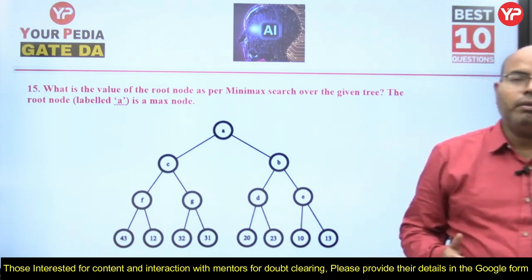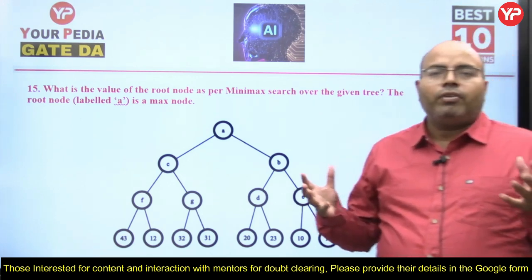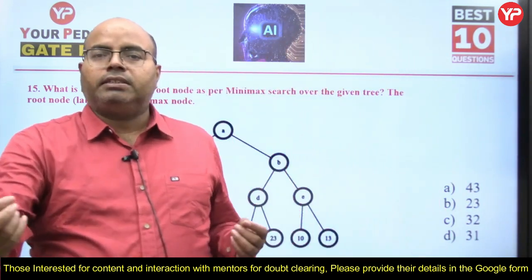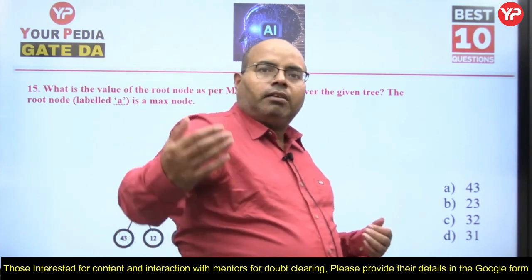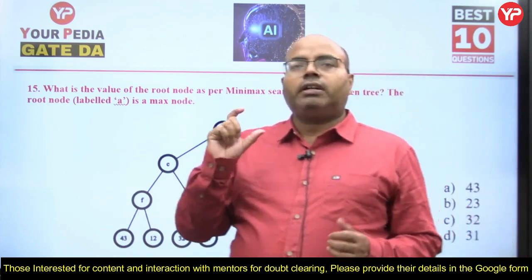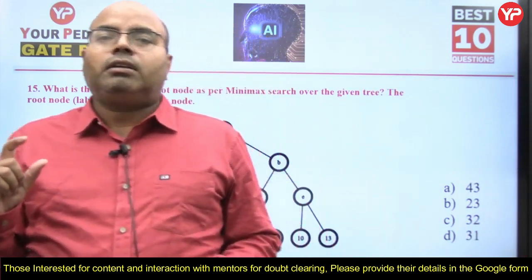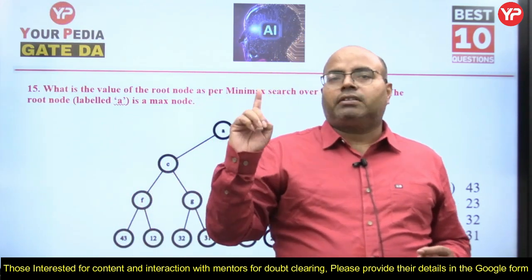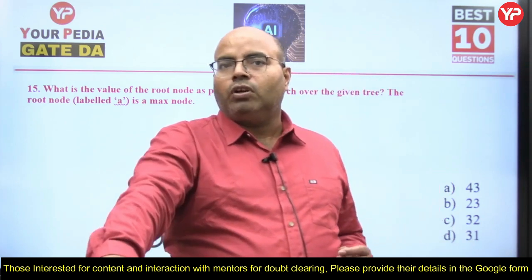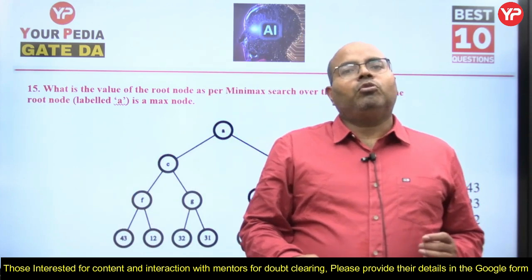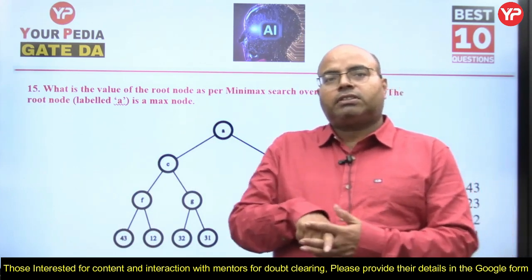Minimax search, you know, when minimax search happens where we are game playing, means one person makes a move, so he maximizes his gain, and then the other person makes a move to minimize the gain of this person. We will talk only in the context of one person. Like suppose we are playing chess, then we will talk in the context of white. So white will make the first move to maximize his gain. Then black will make his move to minimize the gain of the first player, that is the white player.